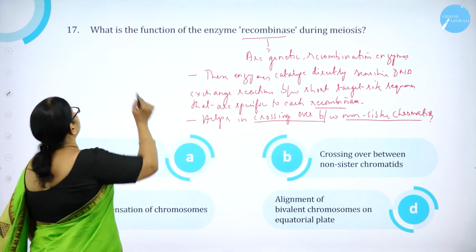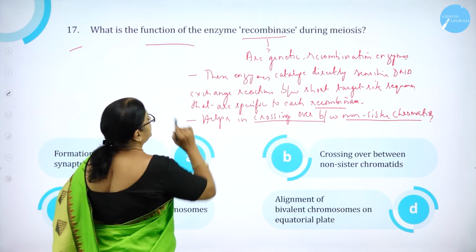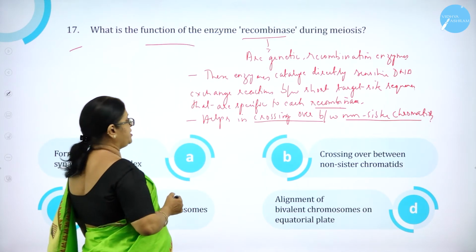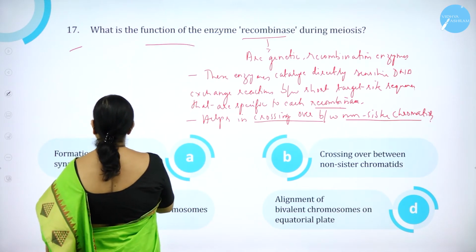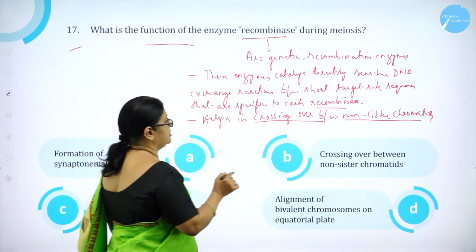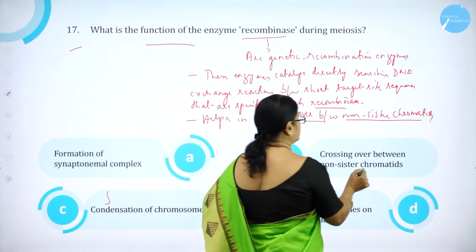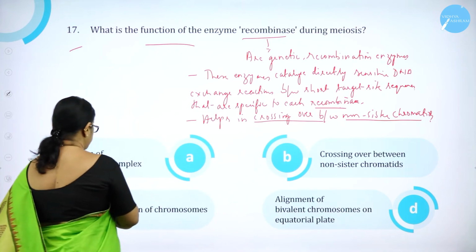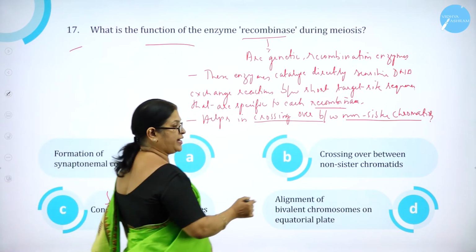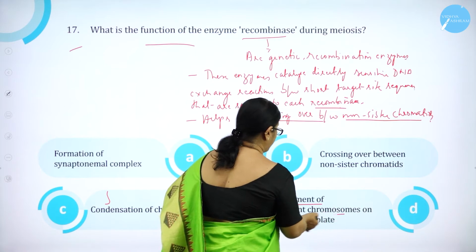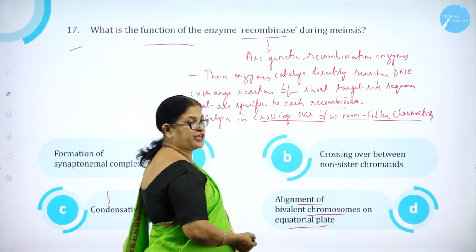Moving on to question number 17. What is the function of the enzyme recombinase during meiosis? Option A, formation of synaptonemal complex. B, crossing over between non-sister chromatids. And option C, condensation of chromosomes. And option D, alignment of bivalent chromosomes on equatorial plate.